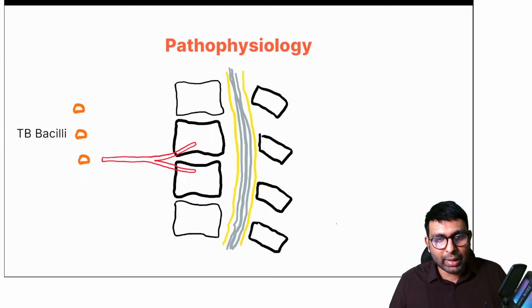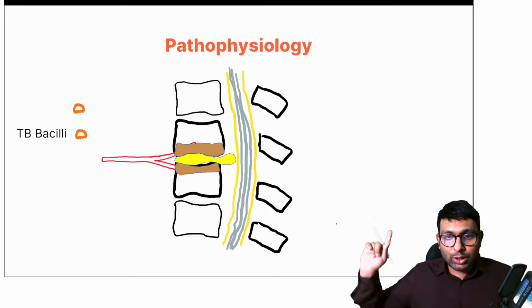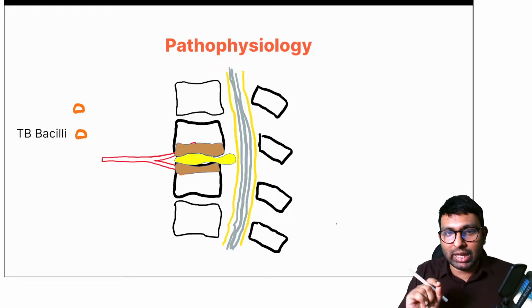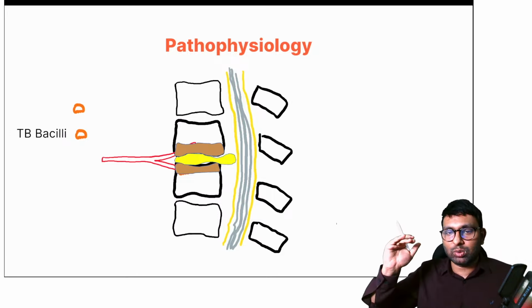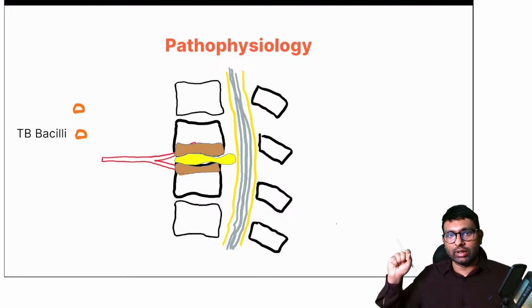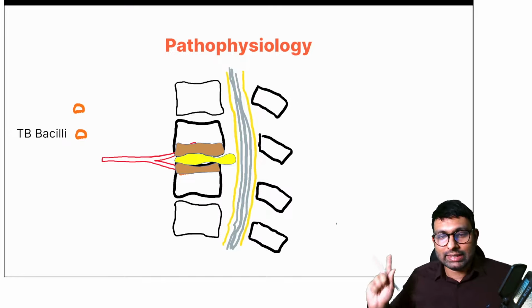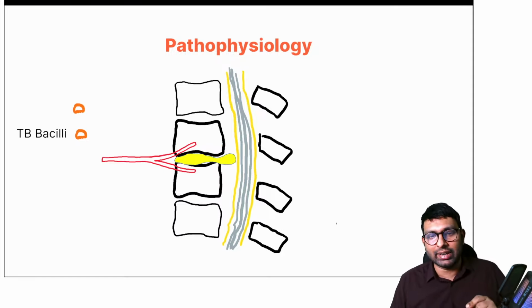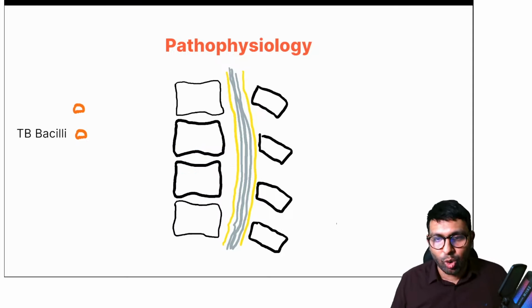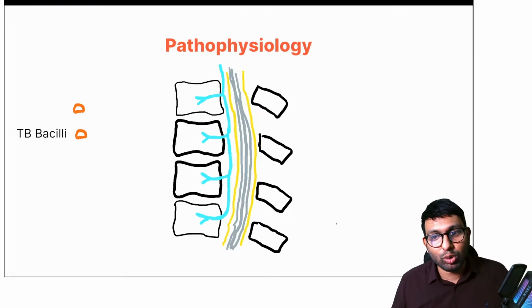So we know how arteries are placed. They're like this, paradiscal involvement. So when the bacilli goes, it will cause damage to the paradiscal bone and the disc, and that is why whenever you see a paradiscal type of TB, you will see involvement of the lower part of the vertebra, the upper part of the adjacent vertebra and the disc. All of this is eroded. So this is how TB is seen whenever it is paradiscal type. But if the TB bacilli decides that it does not want to go through the artery, it wants to go from somewhere else, what other options does it have? It can now go through veins as well.